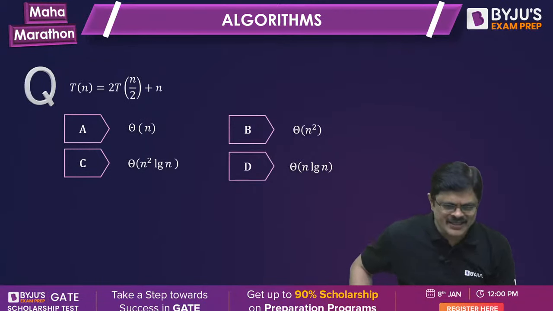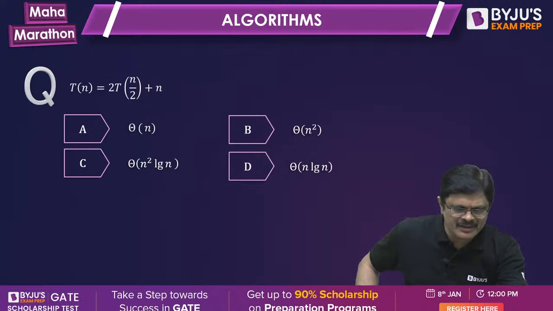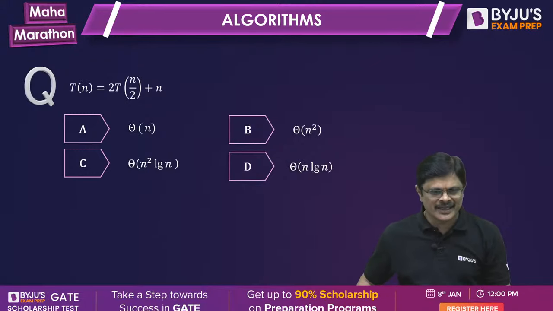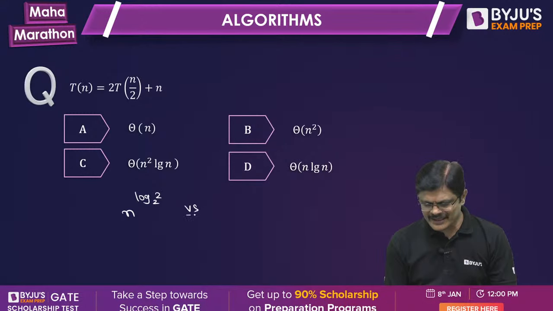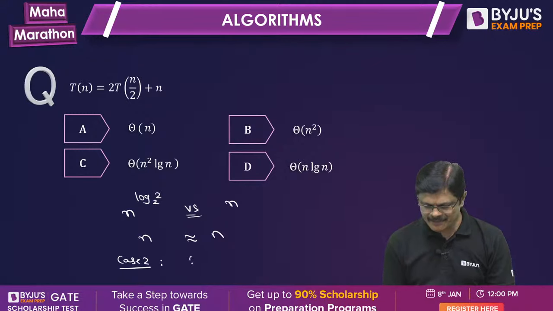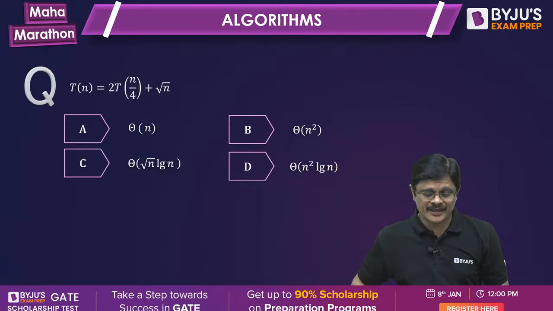Balaji says, very good Balaji. Super Balaji. Balaji says, how much is the answer? D. Very good. Check it. Here, n power log 2 to the base 2 versus n. Both are n only. So n is asymptotically equal to n. So by case 2 of master theorem, it is theta n log n. Next one.